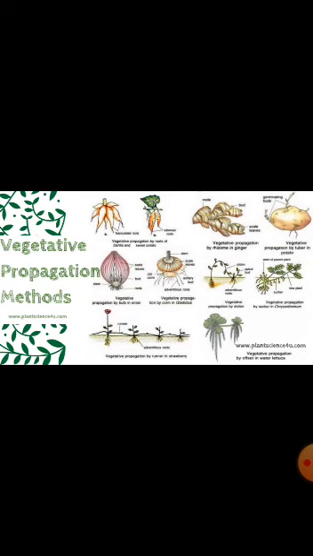Vegetative propagation is of two types, natural and artificial. Let us learn about natural vegetative propagation. In natural vegetative propagation, new plants are formed from roots, stem and leaves. From roots, like in plants such as sweet potato, which stores food, if left as it is in the soil, it produces new plants. A few more examples of these are carrot, dahlia, etc.